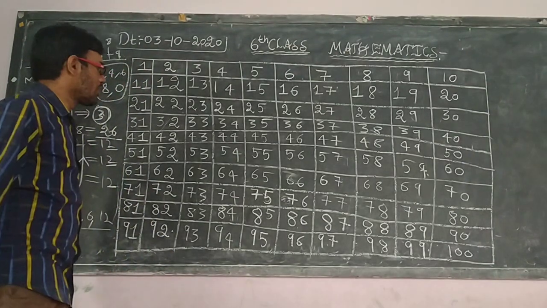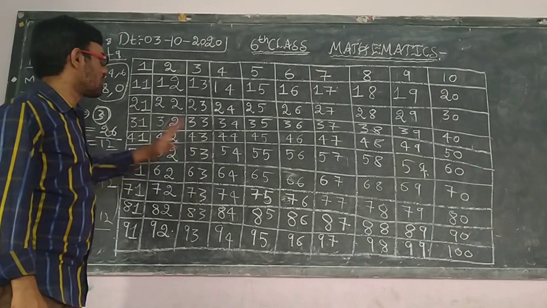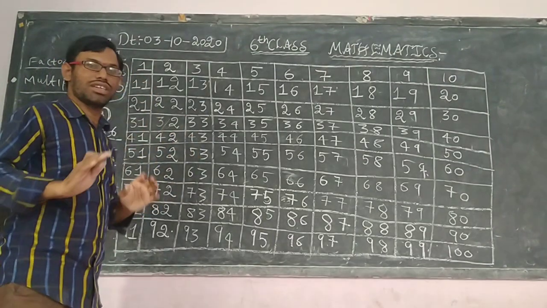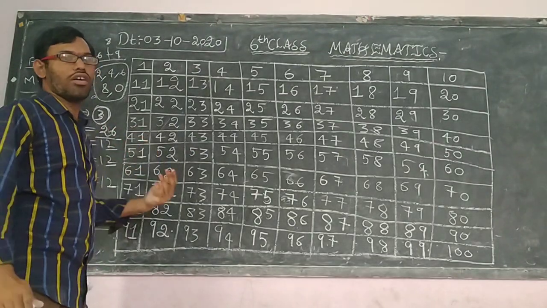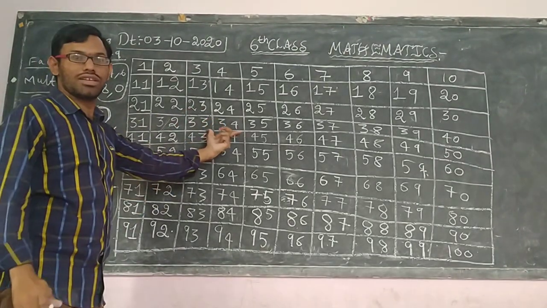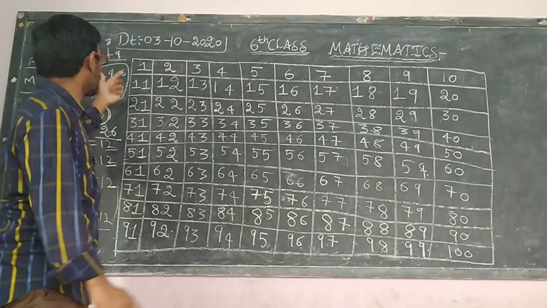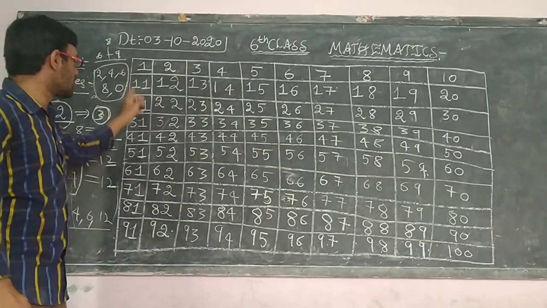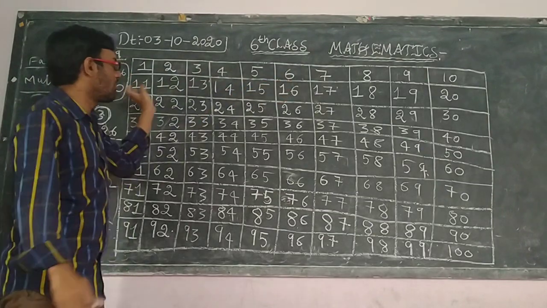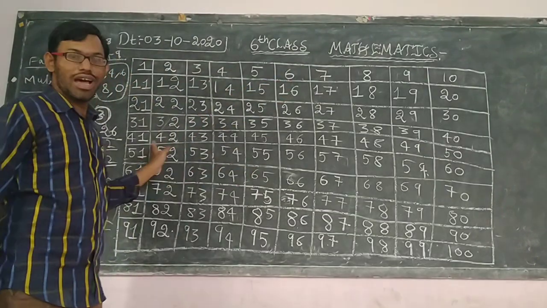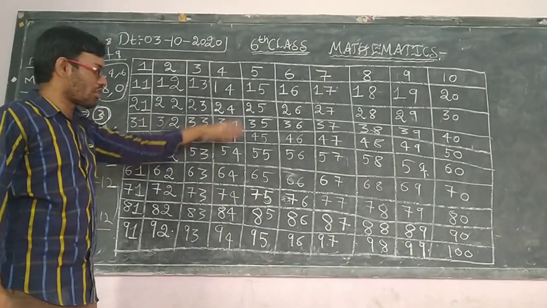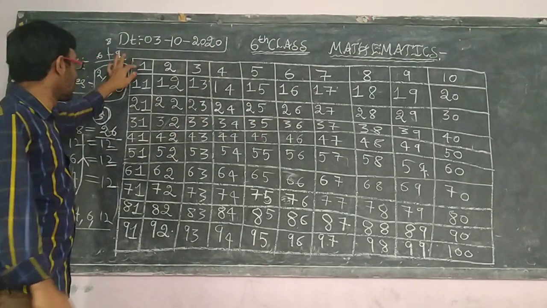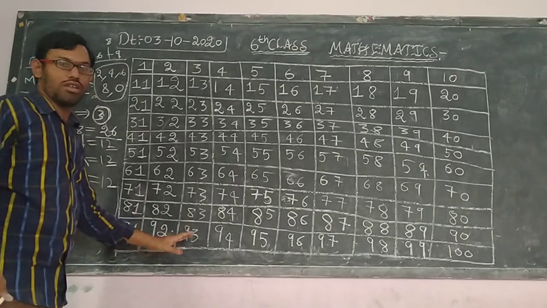So what does this concept mean? Up to now, whatever we have discussed is a preview of this table. This table consists of 1 to 100. I think you are seeing it. The numbers 1 to 100 are arranged in rows and columns, serial-wise. So totally there are 10 rows and 10 columns.